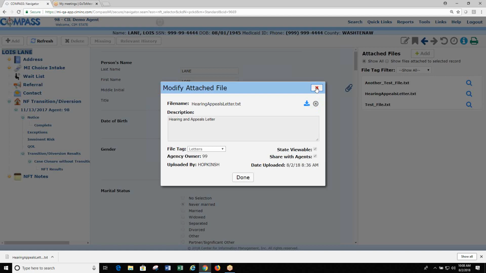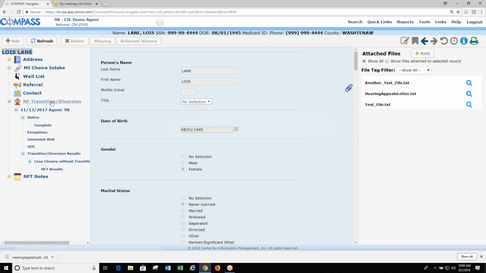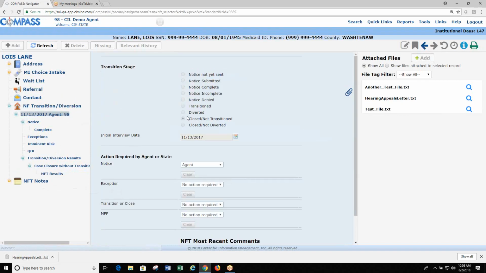State users, however, can delete the Nifty-related files that are within the Nifty transition or the Nifty notes section. I'm just going to show you here that if I click on this record and then do show files attached to selected record, that's going to show me just the records they attached here.